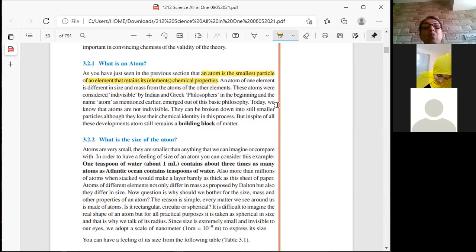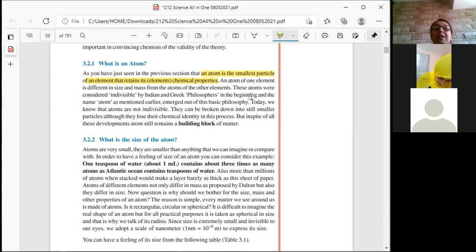These atoms were considered indivisible by Indian and Greek philosophers in the beginning, and the name atom, as mentioned earlier, came out of this basic philosophy. Atom means indivisible. But today we know that atoms are not indivisible. They can be further broken down into smaller particles, although they lose their chemical identity in the process.